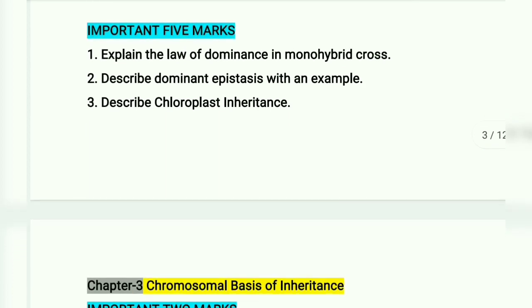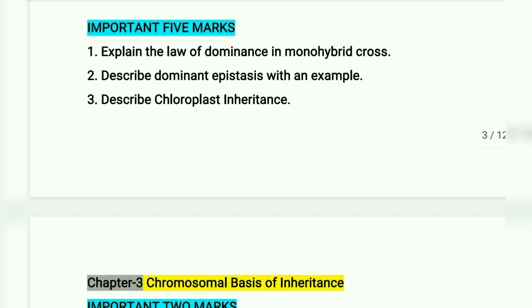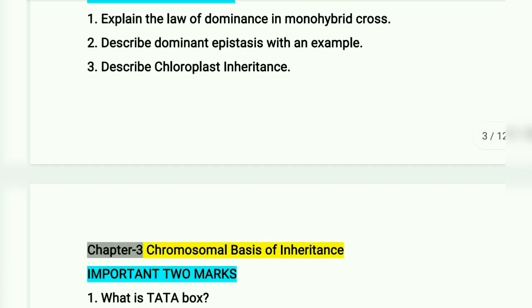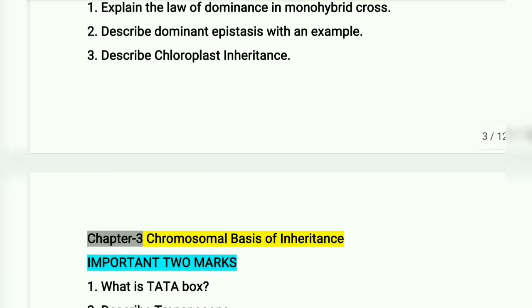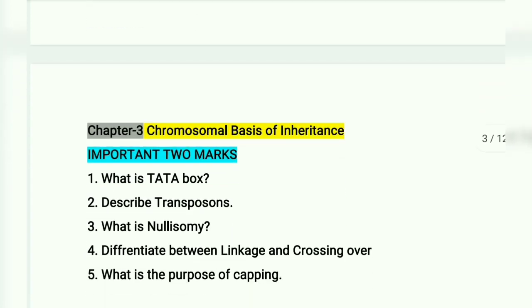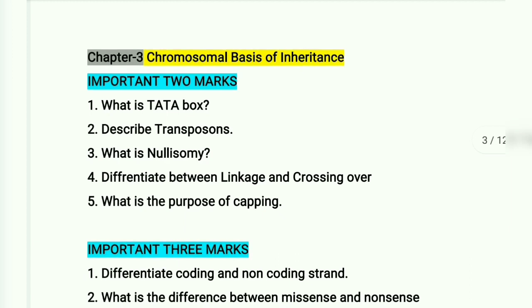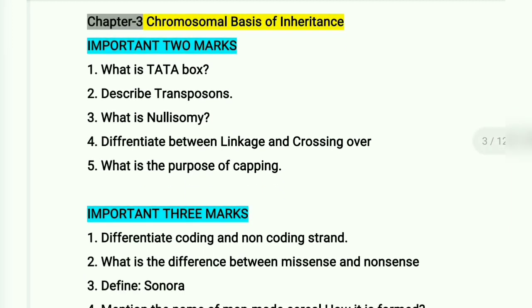Important 5 marks. Explain the law of dominance in monohybrid cross. Describe dominant epistasis with an example. Describe chloroplast inheritance. Chapter 3 Chromosomal basis of inheritance. Important 2 marks. What is Tata box?